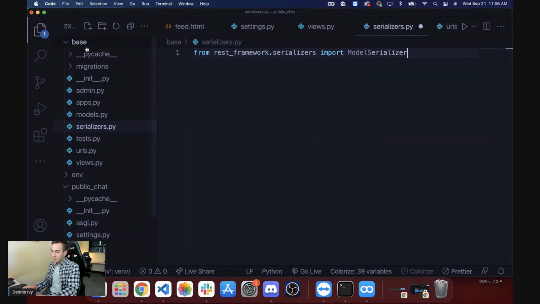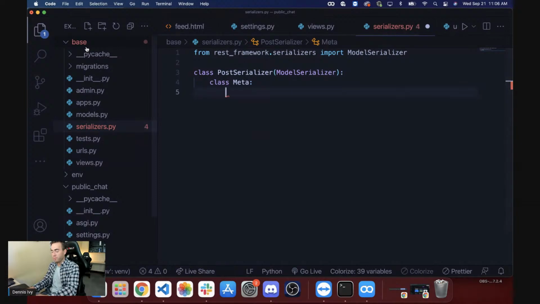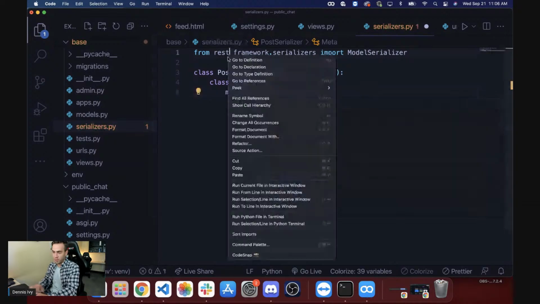Okay, so that serializer is going to be a class here, using the method of the model name and then Serializer. We're going to inherit from ModelSerializer. We're going to do class Meta, and the two required fields are going to be the model that we want to serialize, which is going to be Post, and we need to import that.